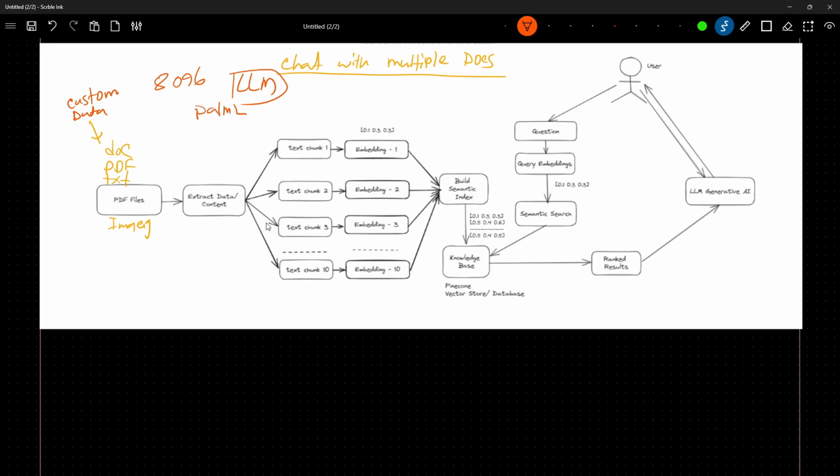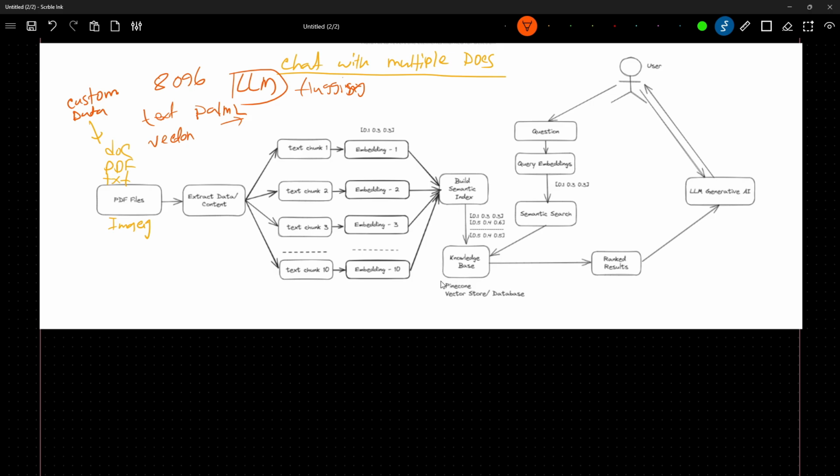So after creating the chunks from my entire corpus, I also need to convert this text to vectors. For this, I'll be using some embedding model. In this case, I'm going to use a Hugging Face embedding model. You can also use the PaLM 2 embedding model, it's completely fine. I already showed you how to use the PaLM 2 embedding model. You can also use the Hugging Face embedding model. Then after creating these vectors, I also need to store them in a knowledge base.